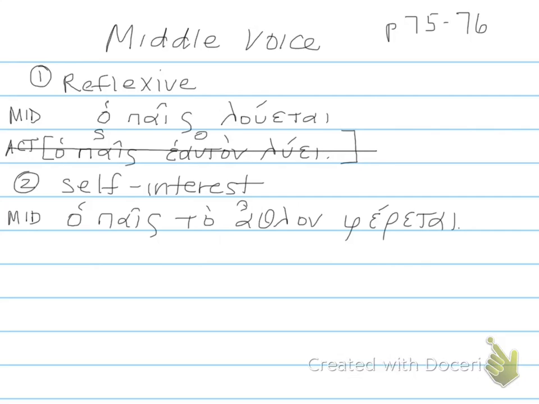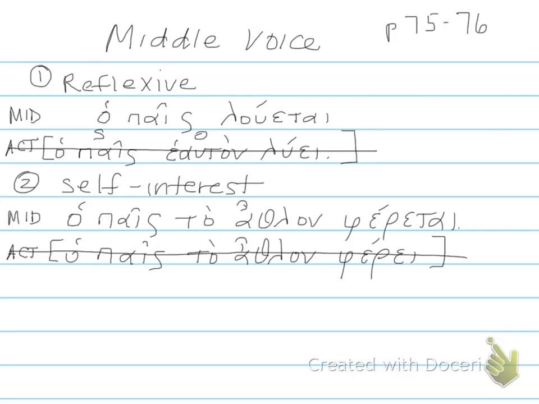You're supposed to see that middle voice verb and know that that means that the boy is taking the prize home with him. If instead you used an active verb and said ho pais to athlon phere, this would just mean the boy is walking around with the prize in his hand, but it's not for himself, so he didn't win this prize. That's the difference there between the middle voice and the active voice.